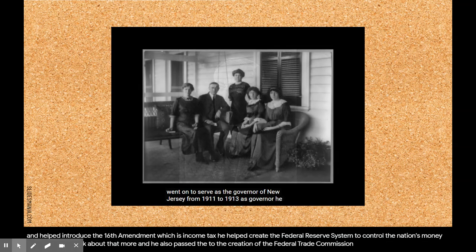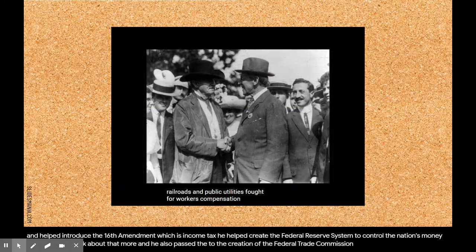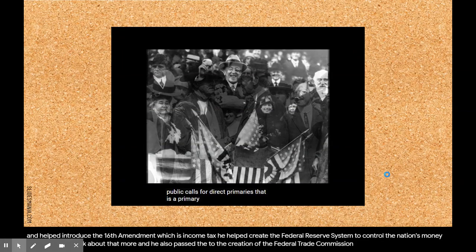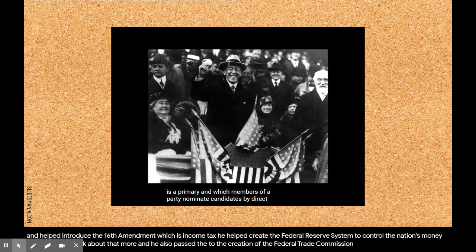As governor, he supported legislation to regulate railroads and public utilities, fought for workers' compensation, and supported public calls for direct primaries. That is, a primary in which members of a party nominate candidates by direct vote.